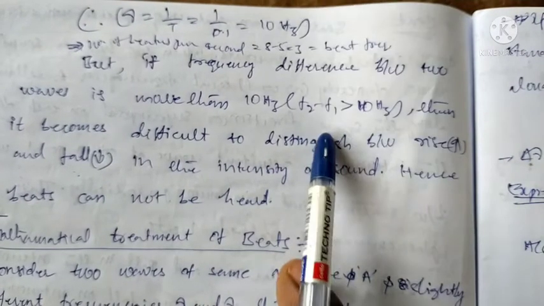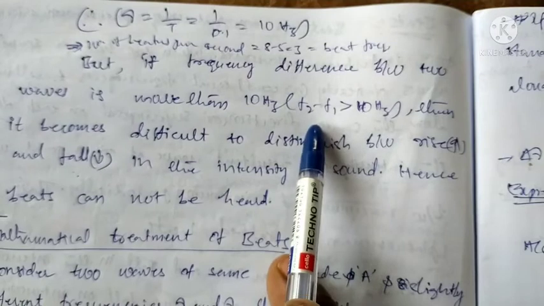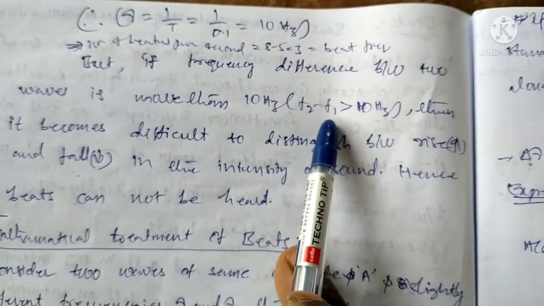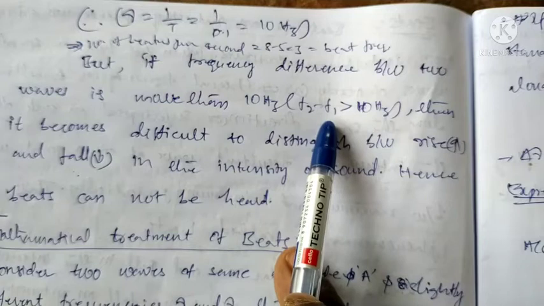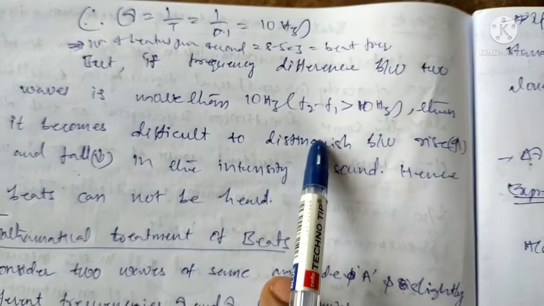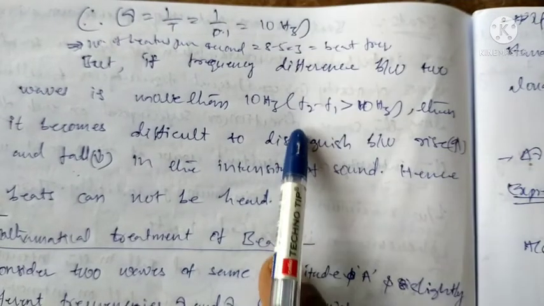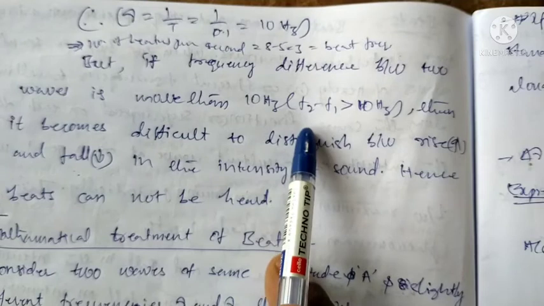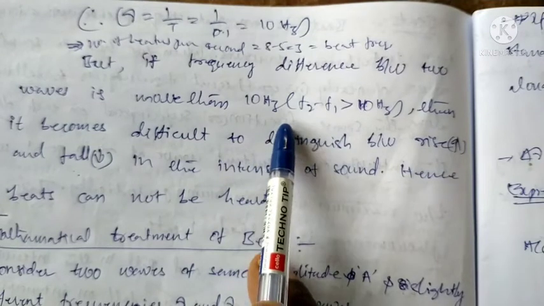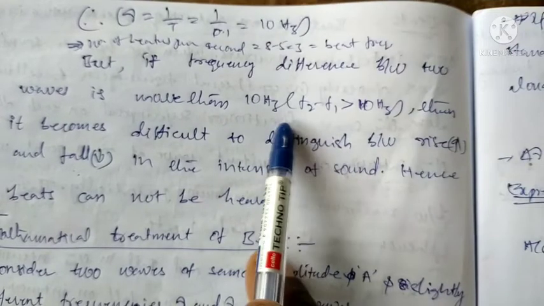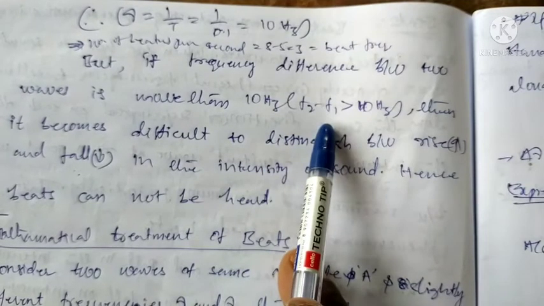To produce beats, the frequency difference must be less than 10 hertz. If the difference is above 10 hertz, we can't hear any type of sound, so beats do not appear. That is not possible to produce.